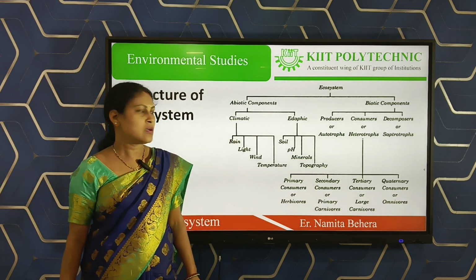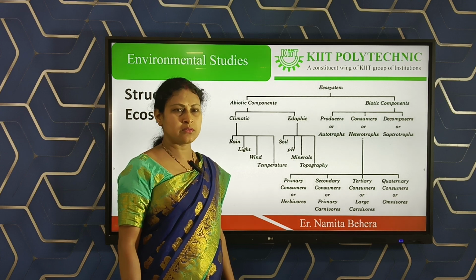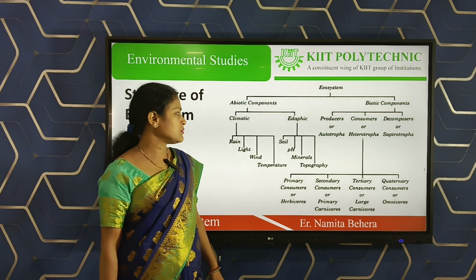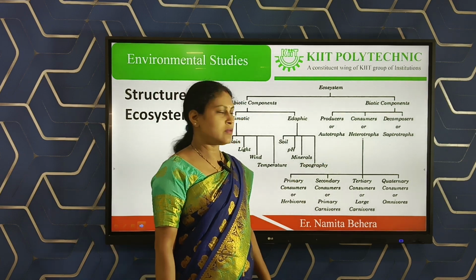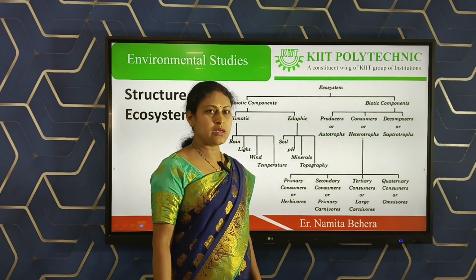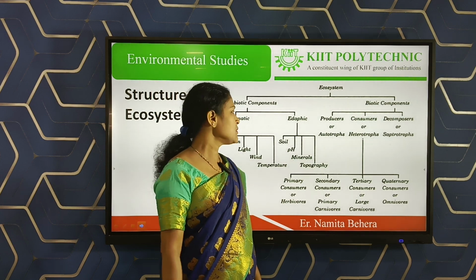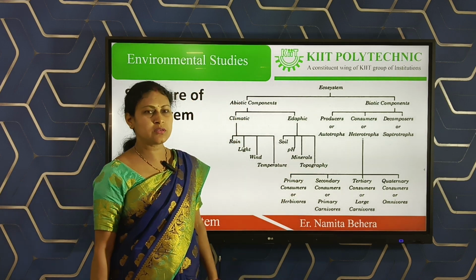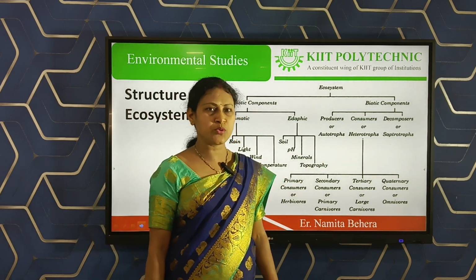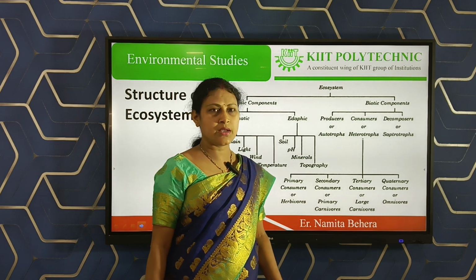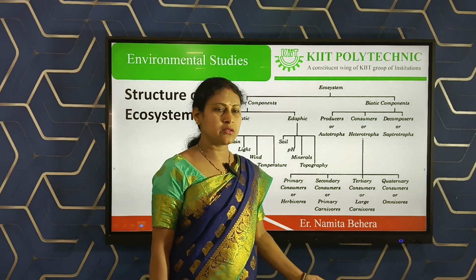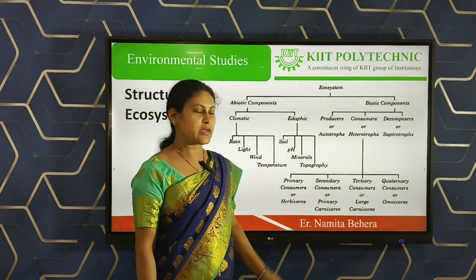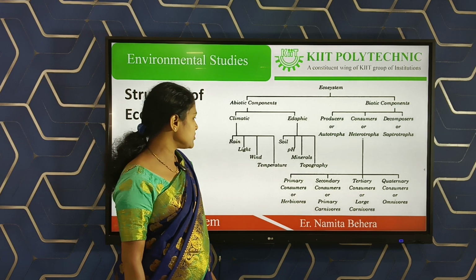The other name of producers is autotrophs because they can make their own food. Consumers are named heterotrophs. We know that they eat other organisms, so these are called consumers. Then the last one is the decomposer. The other name of the decomposer is saprophyte, because they feed on decaying organic matter to form nitrogen and carbon dioxide. So these are called decomposers.